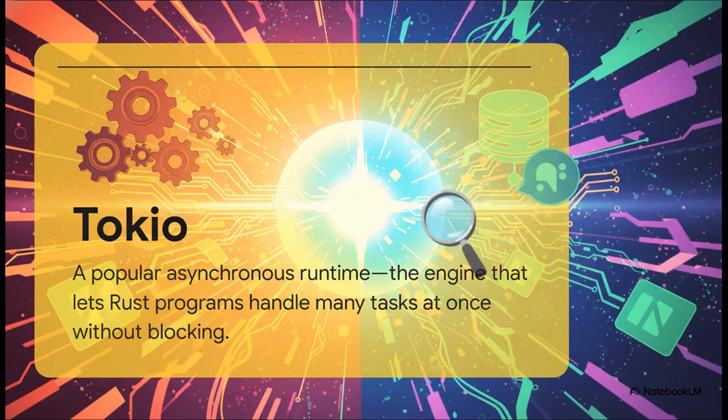Tokio has become the standard async runtime in the Rust world. You can basically think of it as the event loop, the scheduler, and all the async magic that Node has built in, except it's a library that you consciously choose to add to your project. It's the puzzle piece that fills that runtime gap we just talked about.